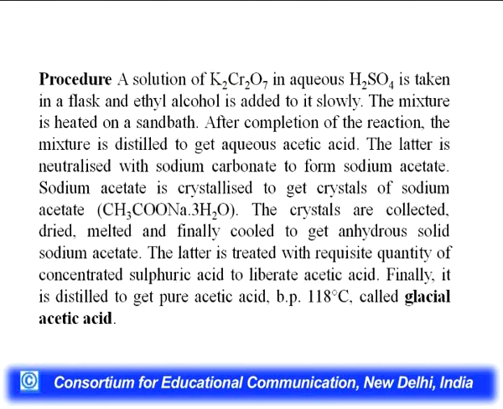The latter is treated with the requisite quantity of concentrated sulfuric acid to liberate acetic acid. And finally, it is distilled to get pure acetic acid, which has boiling point 118 degrees Celsius, and it is called glacial acetic acid. You might have heard in your lab that sometimes you need to use glacial acetic acid, meaning pure acetic acid.